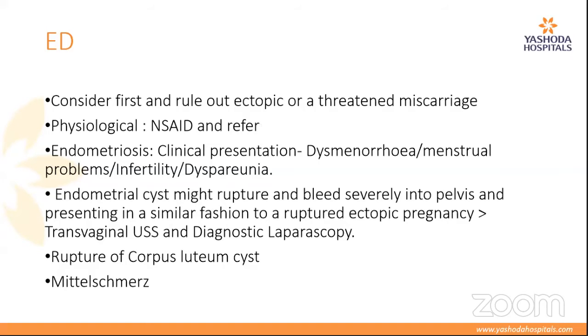Endometrial cyst might rupture and bleed severely into the pelvis. In this case, the patient may present in shock, may present with history of syncope. A simple FAST scan will show you free fluid in the abdomen, and this can require a diagnostic laparoscopy also. Endometrial cyst rupture is very important, as the patient will present with severe pain and bleeding severely. Patient can go into shock.